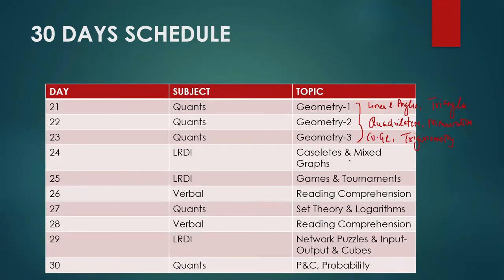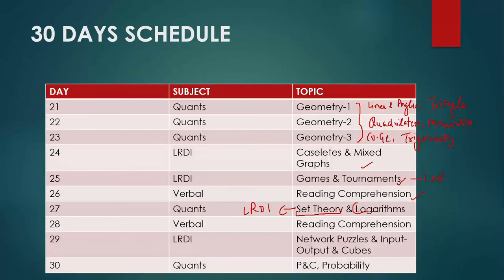On day 24, cashflows and mixed graphs. Day 25, LRDI games and tournaments. Every year you can see one set from games and tournaments. Day 26, again reading comprehension to improve your speed and accuracy. Day 27, set theory and logarithms. Now this set theory can also come in LRDI. One set will come with 4 or 6 questions.